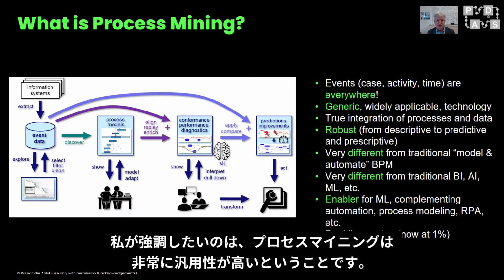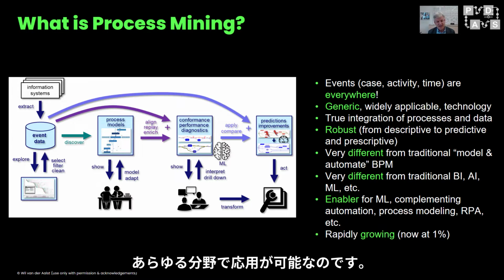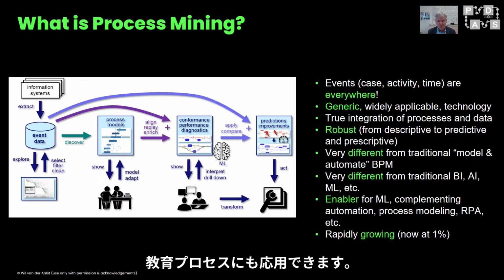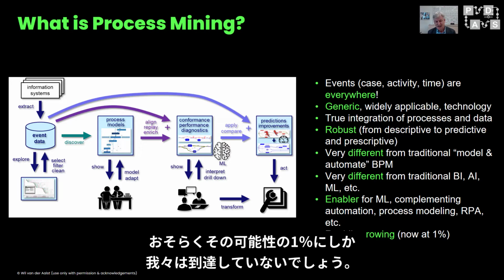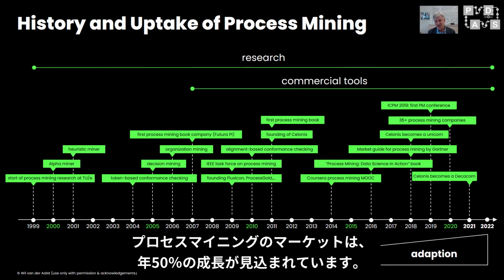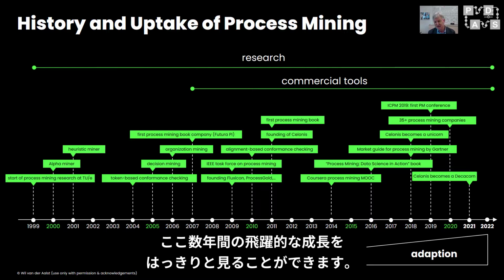What I always like to stress is that process mining is super generic. It can be applied in any application domain: in hospitals, in production, in sales processes, to mine educational processes. The possibilities are endless. And we have probably only reached 1% of its potential. So the process mining market is expected to grow by 50% each year. So we can clearly see an exponential growth over the last couple of years.